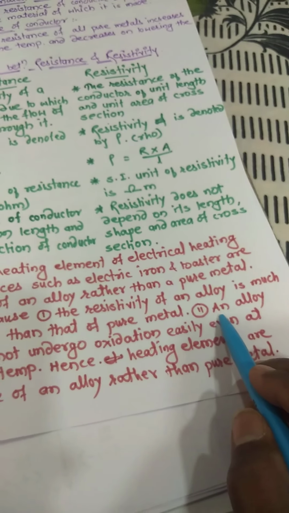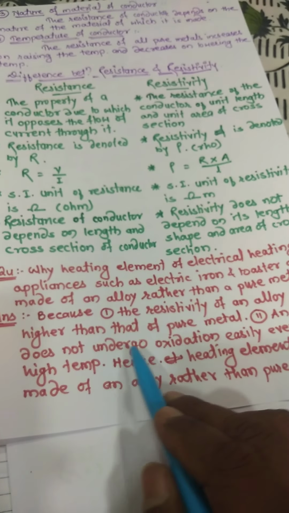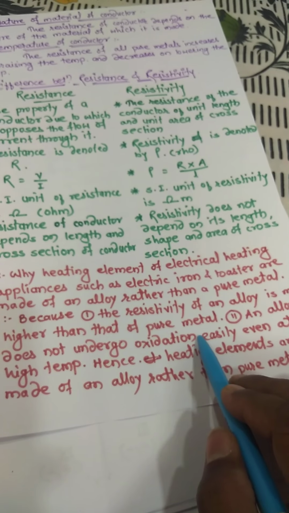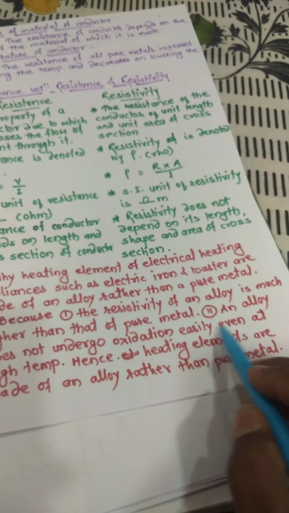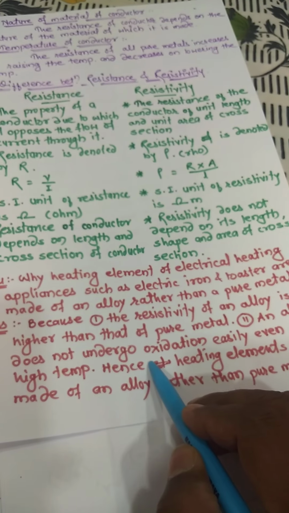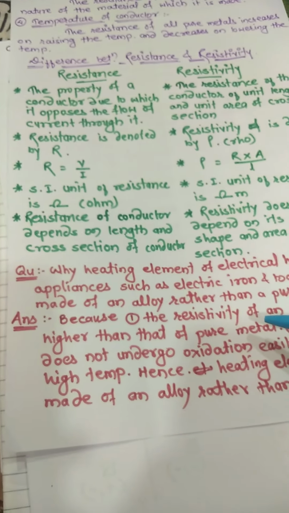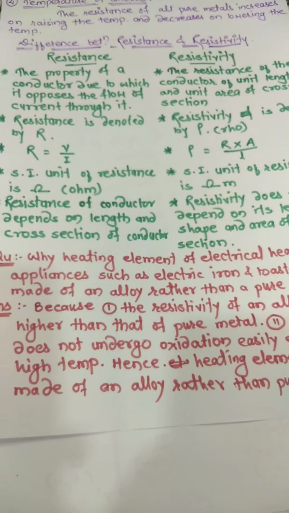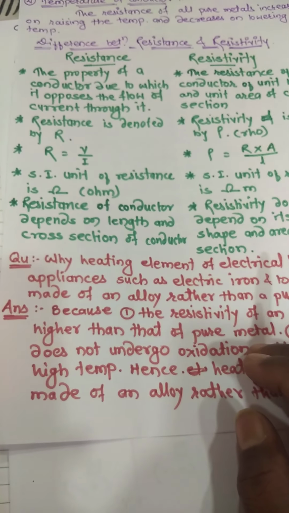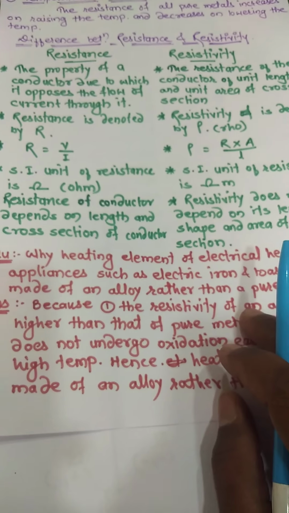And second, an alloy does not undergo oxidation easily even at high temperature. If we exceed the current, it will not break, it will not burn. That is called oxidation.